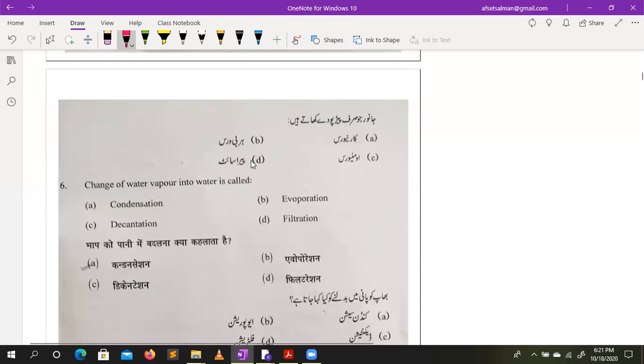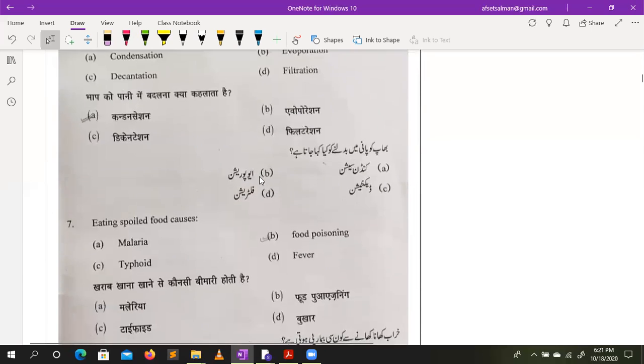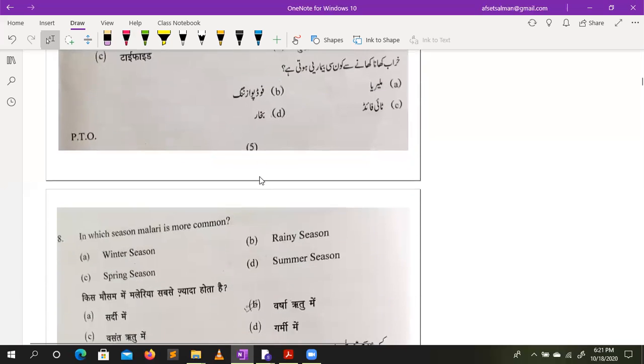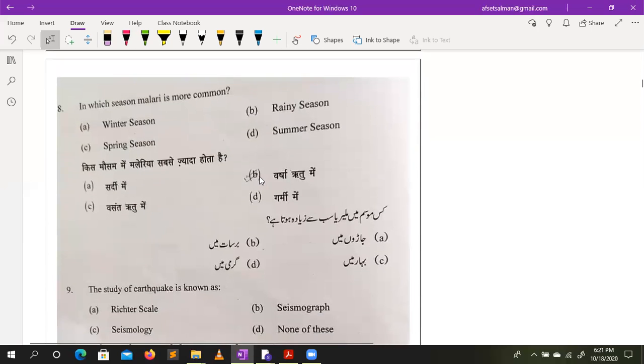Now move to the next: change of water vapor into water is called, as we know, evaporation. Eating spoiled food obviously causes food poisoning. In which season is malaria more common? We know that malaria and dengue are always in the rainy season.